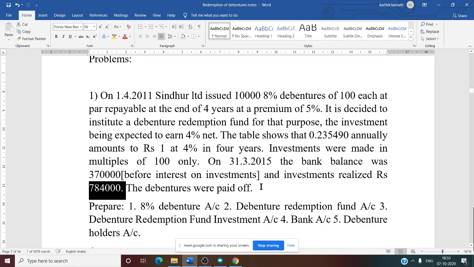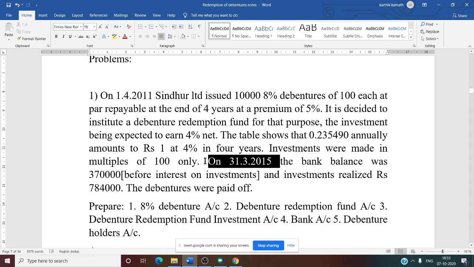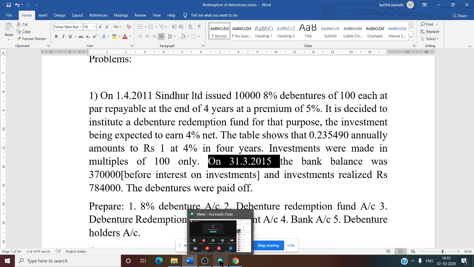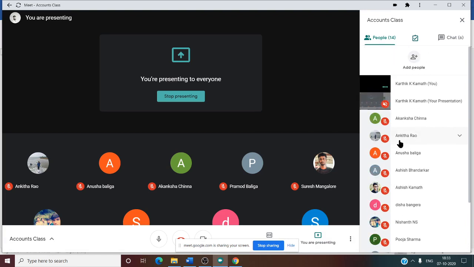Now here, a very important thing you need to see in this sum. What is the starting date of the problem? The starting date of the problem is 1/4/2011. What is the ending date of the problem? The ending date of the problem is 31/3/2015. That means for how many years has the company taken the loan? Can anyone tell me? In the question itself it is specifically mentioned. How many years has the company taken the loan?